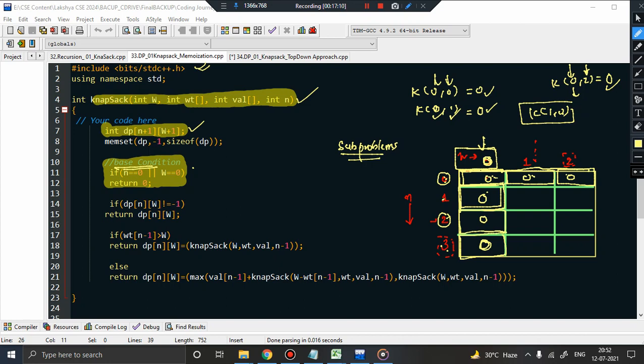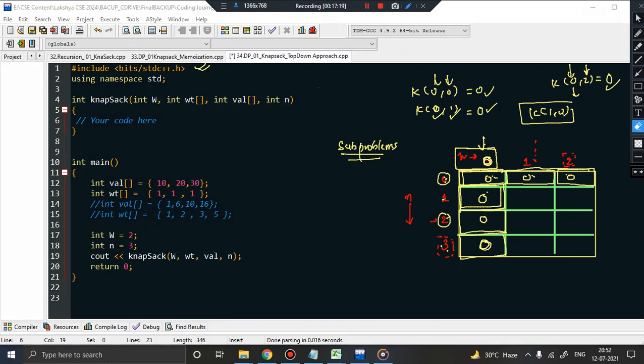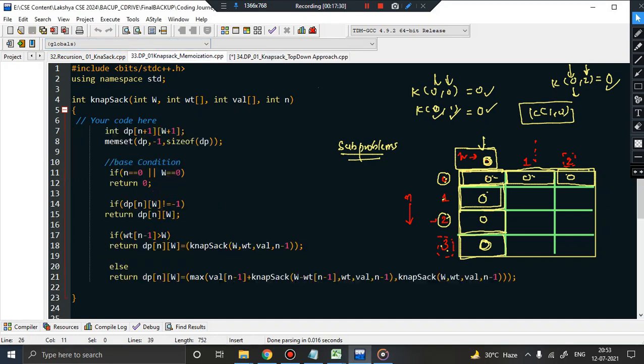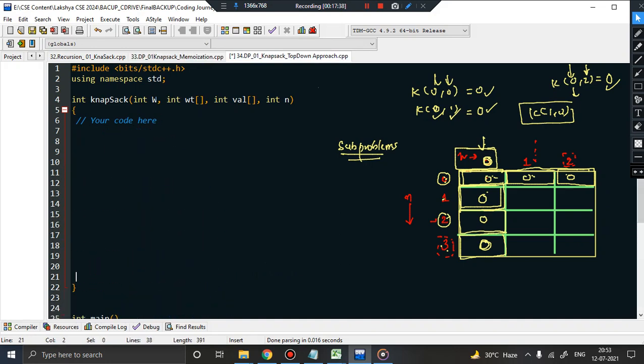Definitely we have to traverse this entire matrix. And how do we traverse the matrix? So let me just write here. This is the new code I have opened. This is the input that I am receiving, and now I have to write the code for this top down approach. I will just copy and paste the things from the previous approach. I will be copying this table because I am declaring a table. So I am just copying this line, and let me move it down.